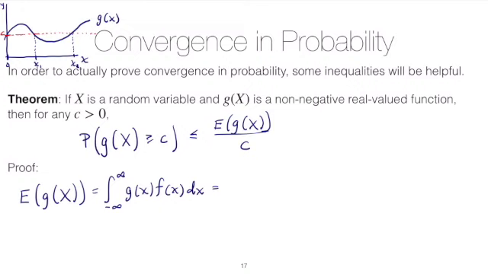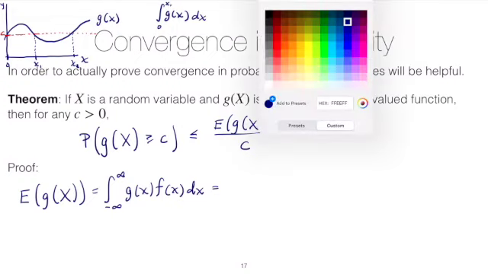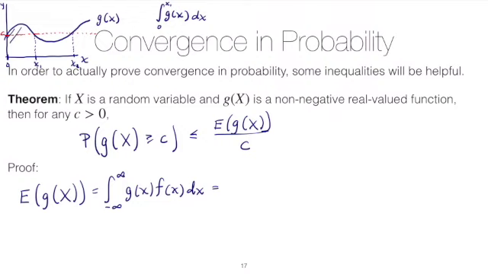We could write this integral as the integral of function g of x from 0 to x1 dx, right? That would give us the area here. And then we want to skip the region between x1 and x2, and we add the integral, say, from x2 and beyond of g of x. And that would give us this area out here.